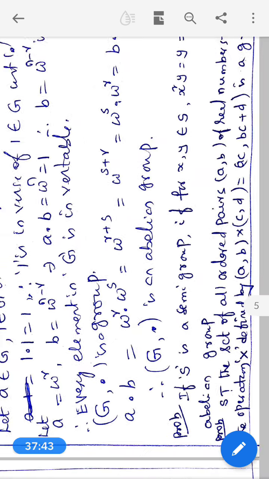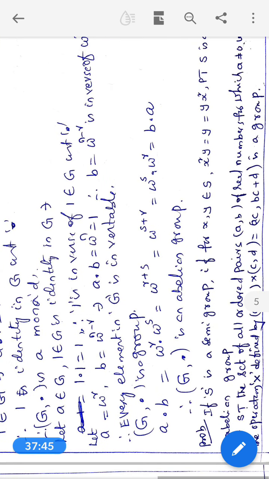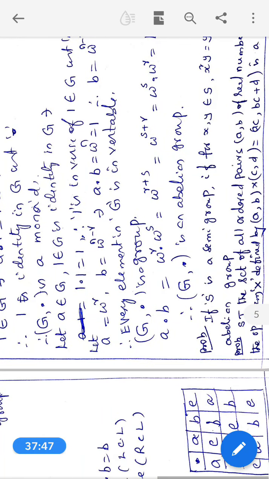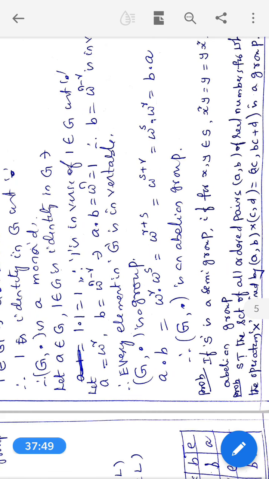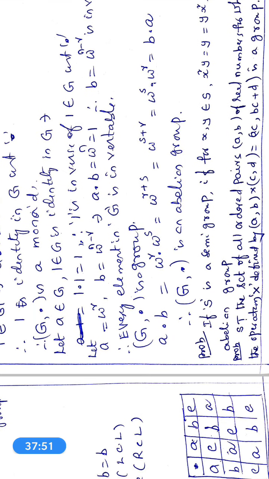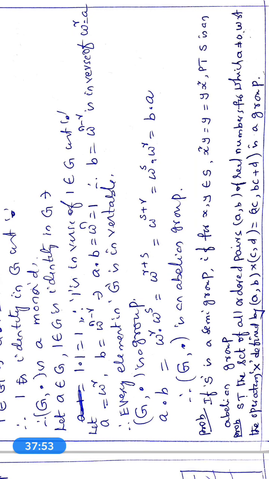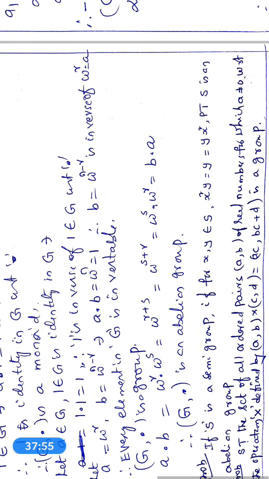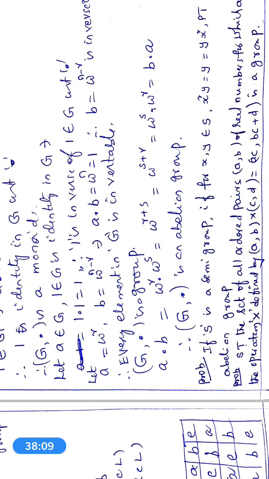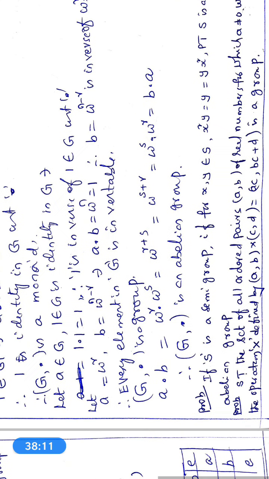Now, another problem which has been given as an exercise, that is, if S is a semi-group, for x comma y belongs to S such that x square y is equal to y is equal to y x square, then prove that S is an abelian group. This is one problem as exercise.